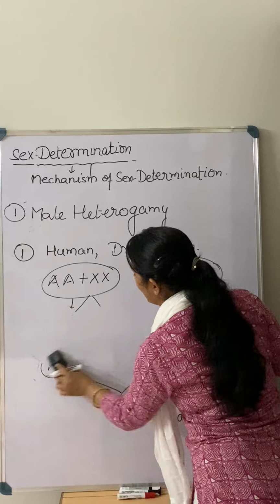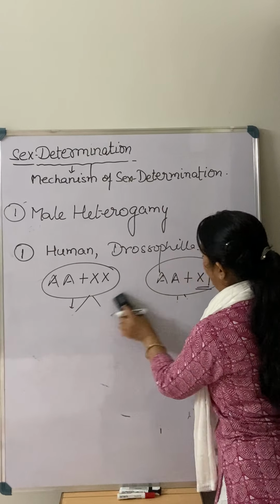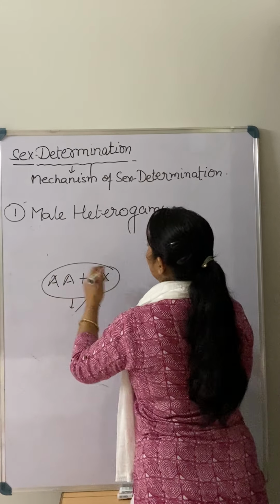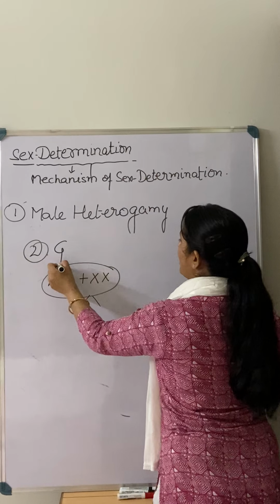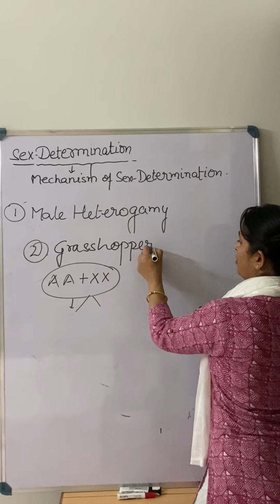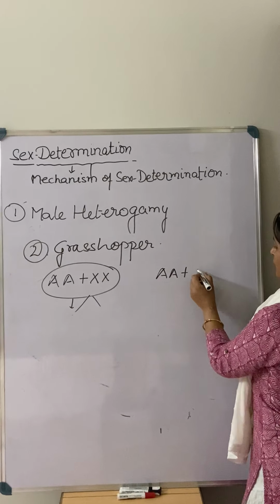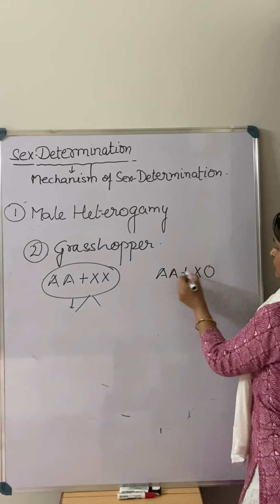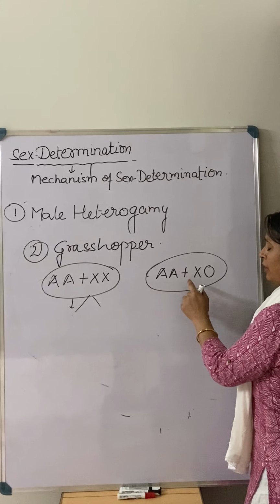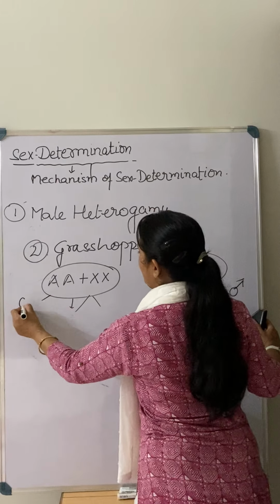Now another type of male heterogamy is present in most insects, for example in grasshoppers. In grasshoppers, the male is having another type of genotype, you can say XO. So this is the chromosome structure present in the grasshopper male, right? This is the male and this is the female.